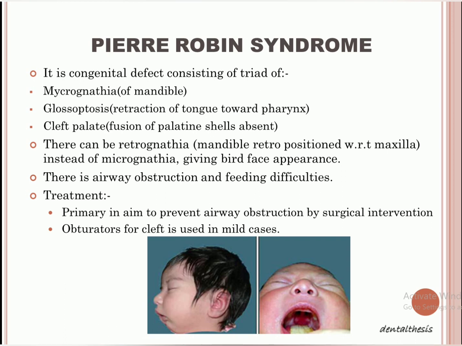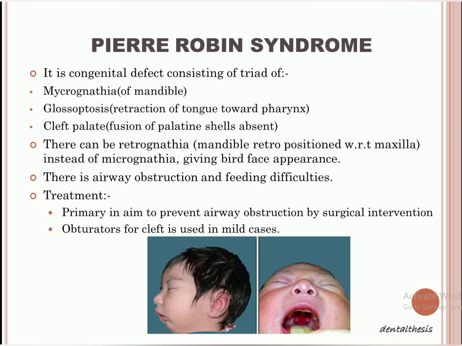Okay, so we have a triad of micrognathia, glossoptosis, and cleft palate. But instead of micrognathia, we can have retrognathia. Retrognathia means the mandible is not smaller in size, but it is in a retro position, a bit back with respect to the maxilla.